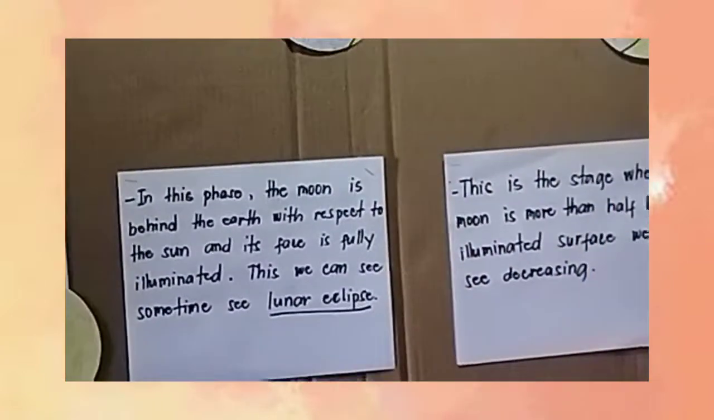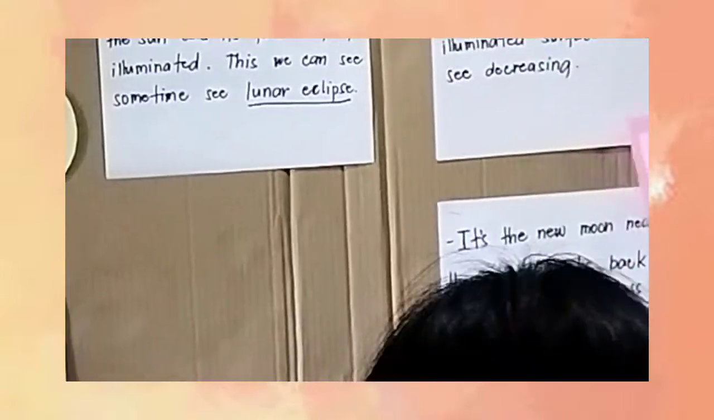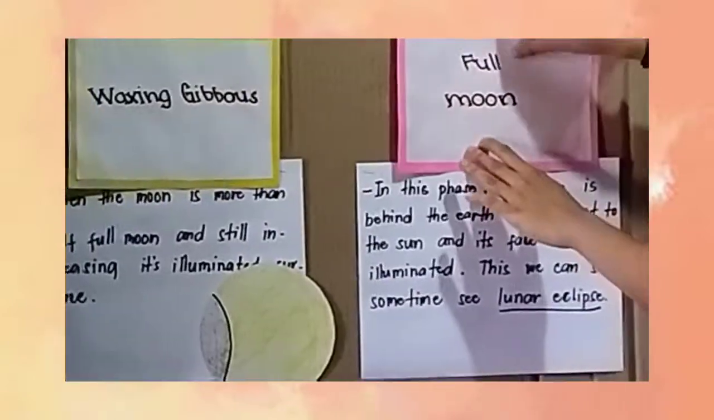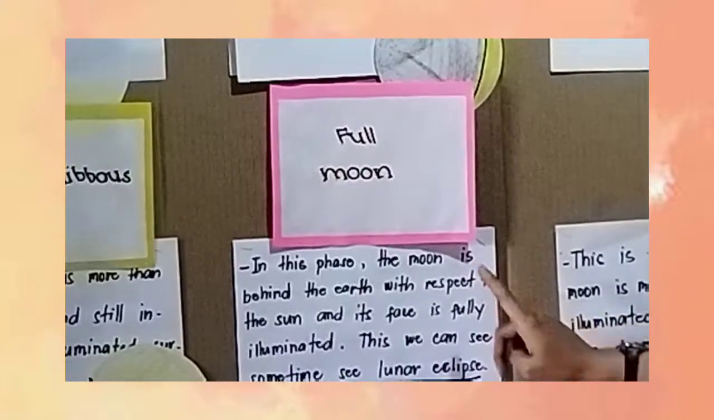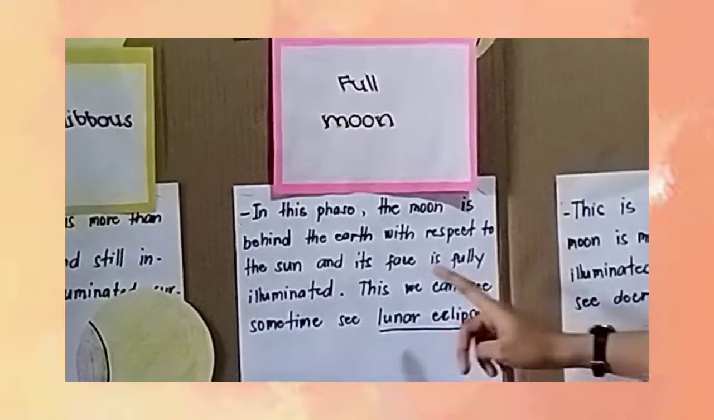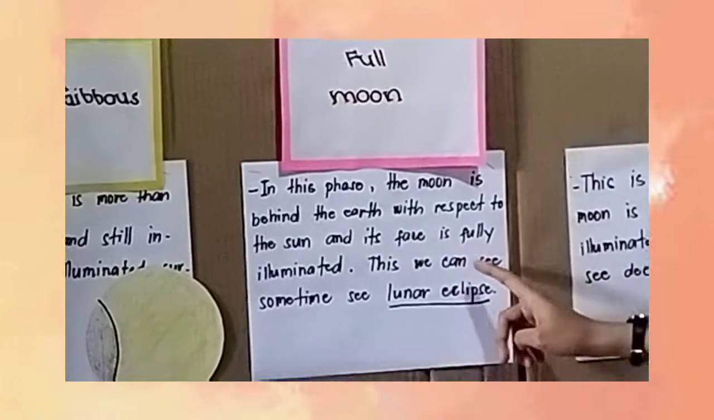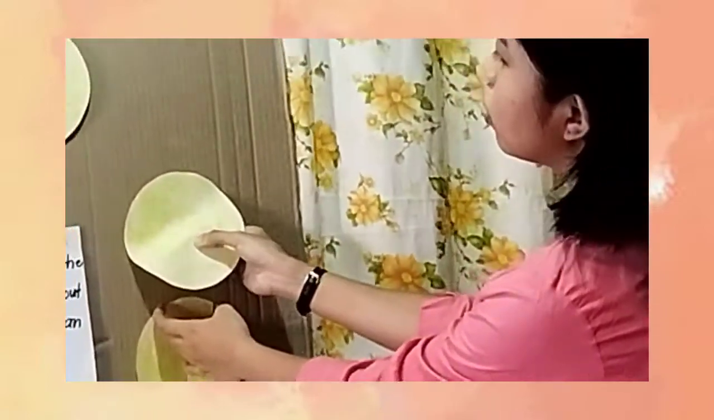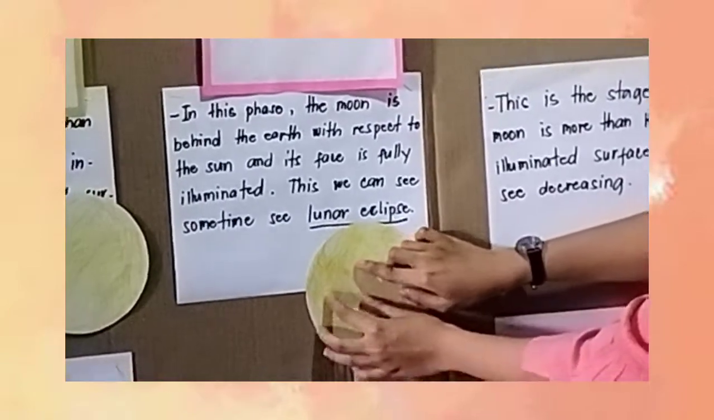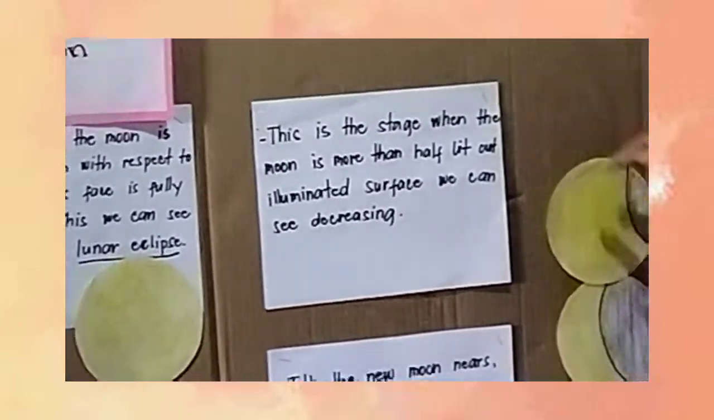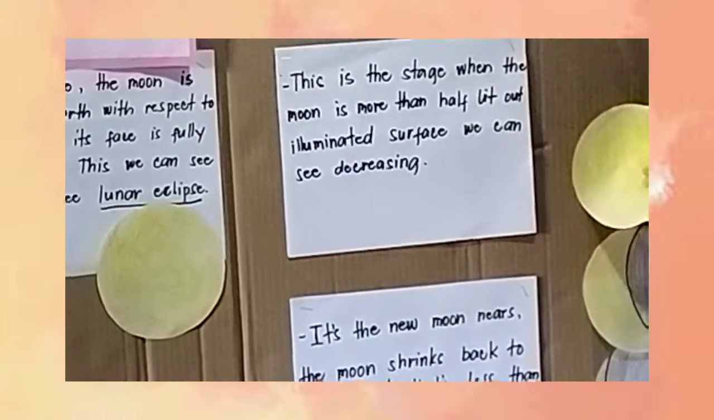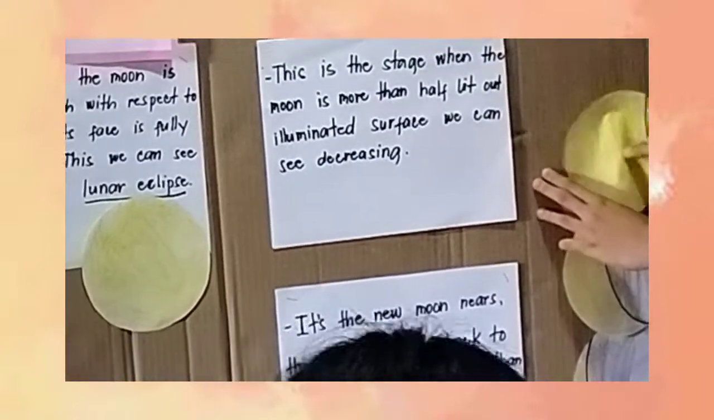And then, last dayon, in the almost of the last, kay full moon, which is in this phase, the moon is behind the earth with respect to the sun and its face is fully illuminated. This is we can sometimes see lunar eclipse. So, sa mabantayan nato ang full moon, grabe gid siya kahayag. Kay nganong grabe siya kahayag? Kay aside nga nag-atubang siya sa earth, nag-atubang gid siya sa kanang sun. That's why nakuha gid niya tanan niya sunlight gikan sa sun.